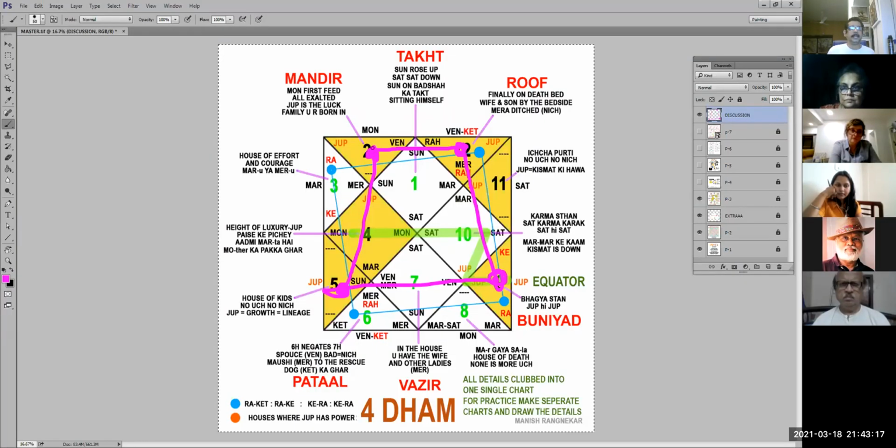That is basically second house, fifth house, ninth house, and 12th house. Now to add to it, fourth house, you have to remember that it's Jupiter. So basically you can look at it this way or whatever you want. You have to remember these 6 houses. They are where Jupiter is either pakka or uch.